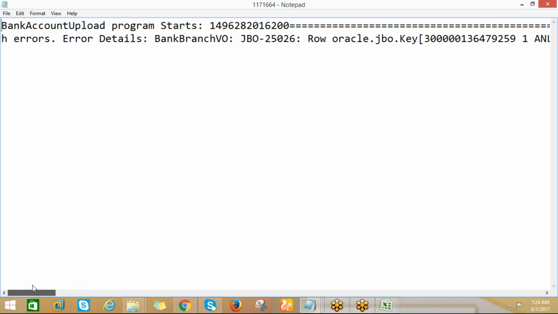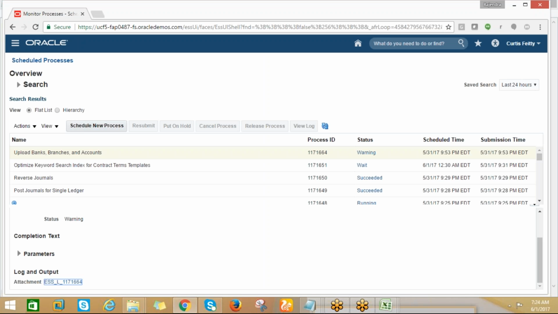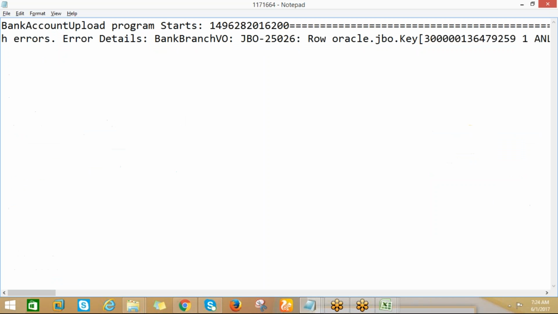So this is the process, and tomorrow I will come up with the correct data. I will correct the data offline, and let us upload some accounts and some banks. So this is the process. I will let you know. One or two related to banks and accounts, all these things. But in real time, there are so many rapid implementation templates. We just need to download the template from the application, provide the correct data, and upload it. In real time, it is easy. Why? Because there are already the Oracle.